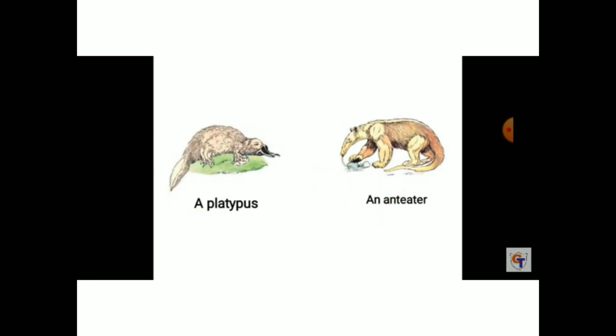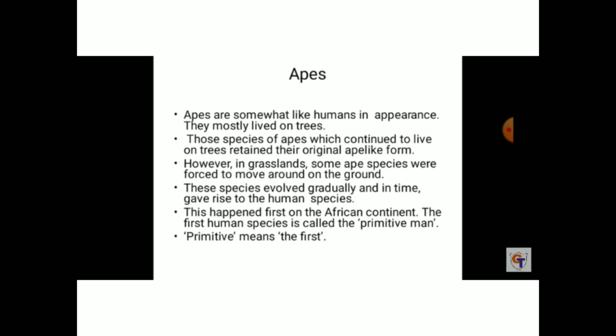Okay. Now third, apes. Apes are somewhat like humans in appearance. They mostly lived on trees. Those species of apes which continued to live on trees retained their original ape-like form. However, in the grassland, some ape species were forced to move around on the ground.